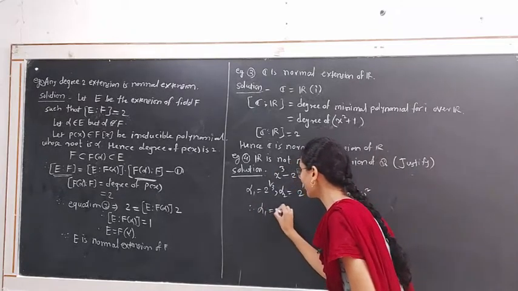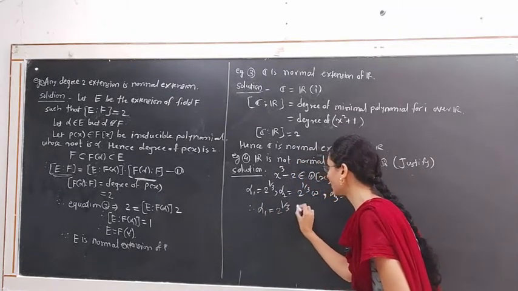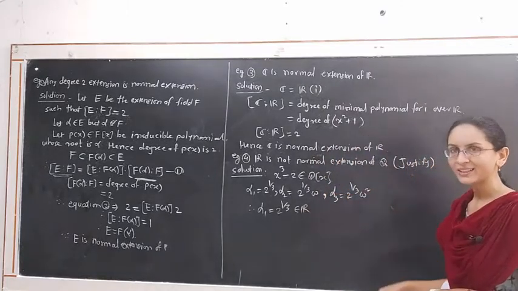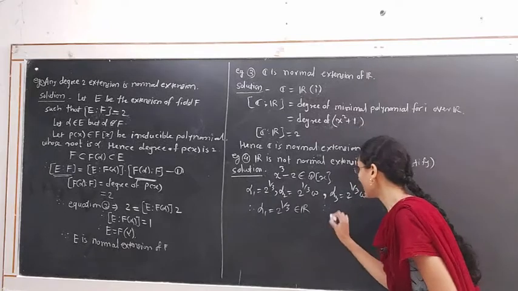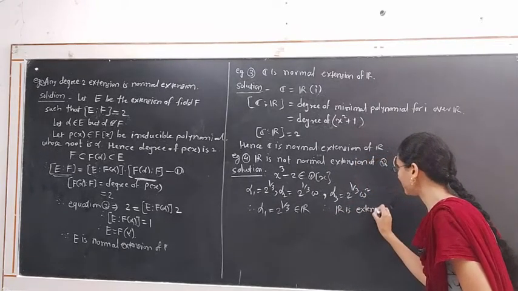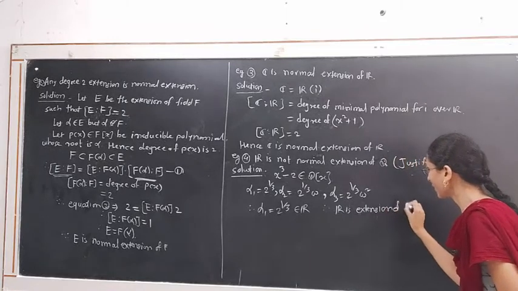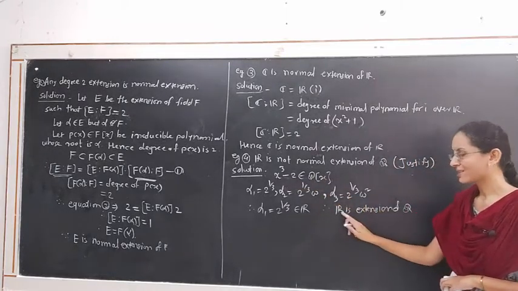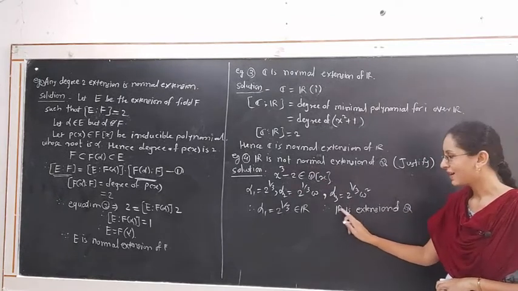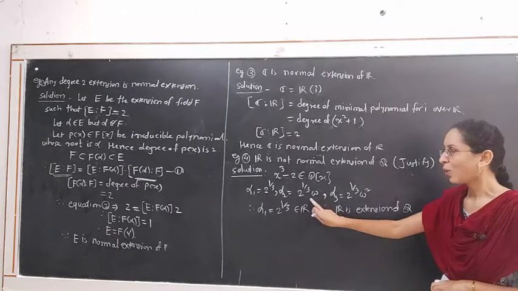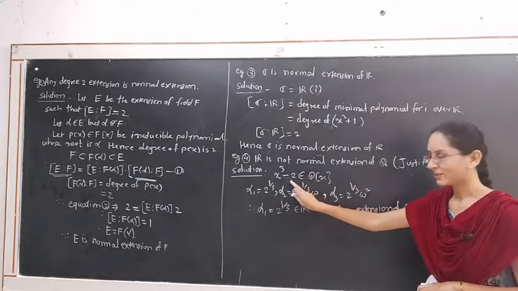Therefore, alpha 1 is equal to 2 raised to 1 by 3. This belongs to the field of real numbers. Hence we get the extension of Q. Therefore, R is an extension of Q, because this polynomial in Q[x] has a root in the extension field, which is R. Hence R is an extension field of Q, but R does not contain the other roots of the same polynomial.